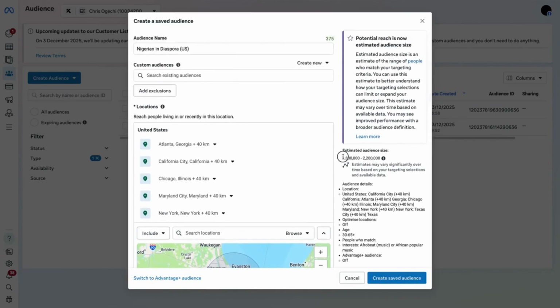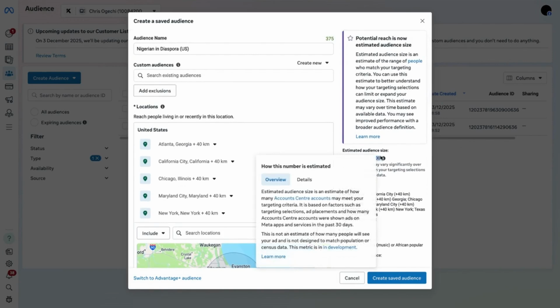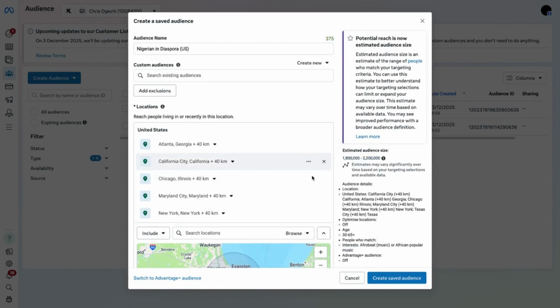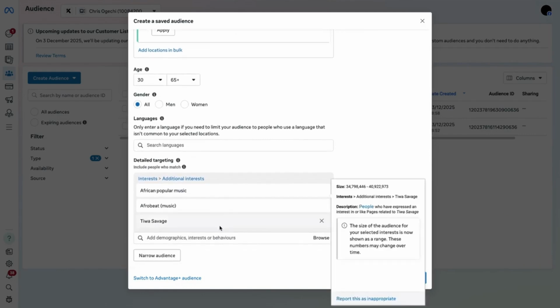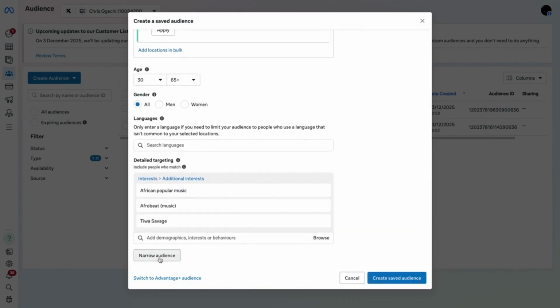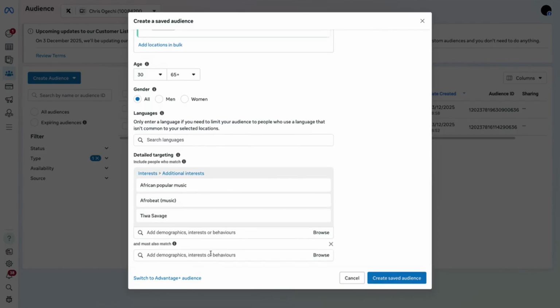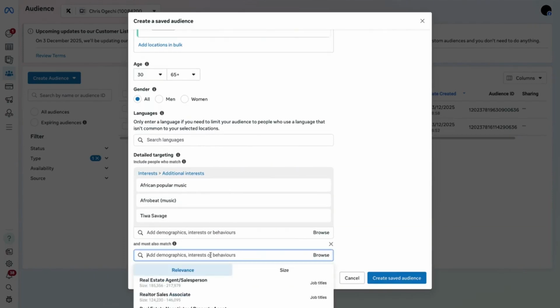I can see the audience is 1.8 million, and that's really fair. So for the US market, I'm like, okay, cool, but all right, then you can come here and narrow to real estate. So as much as possible, if it's that large, you come here and tap on real estate.